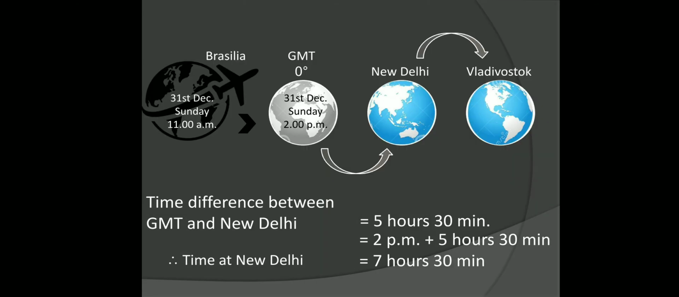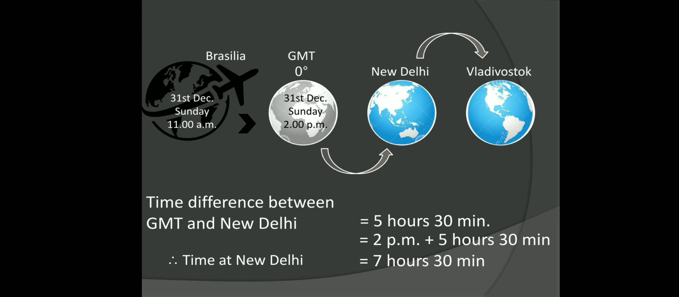Now see here, children, on 31st December Sunday at 11 a.m. the plane is moving, and when it has reached GMT, that is the 0 degree meridian, on the same day, 31st December Sunday, the time there will be 2 p.m. After 11 you have to count: 12, 1 and 2, so a 3 hour difference. So this was there.